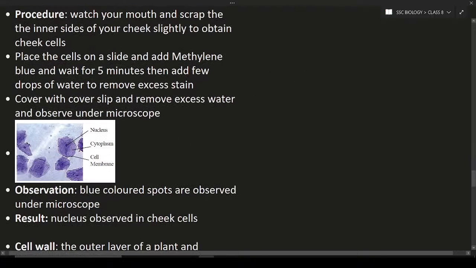So wash your mouth, scrape a little bit of the inner side of the cheek slightly to obtain the cheek cells. When you obtain the cheek cells, what you have to do? You have to place them on the slide and add methylene blue. If you add methylene blue, those cells are going to take color. The color will be used for the staining of the nucleus, the cytoplasm and other cell organelles. After adding color, if there is an excess amount of color, add some water to remove the excess and after that observe under the microscope.